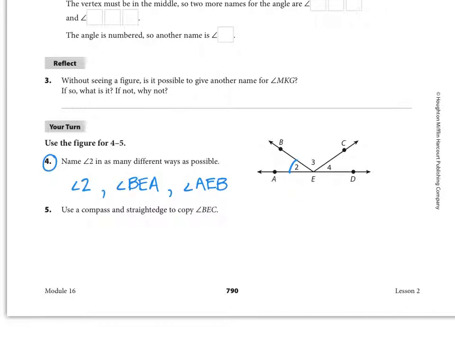Now, we cannot name it angle E. Okay, think about why. So if you write that down, cross it out or erase it, or you can even cross it out just to tell you that you can't name it that way. We do have other angles that have the same vertex.